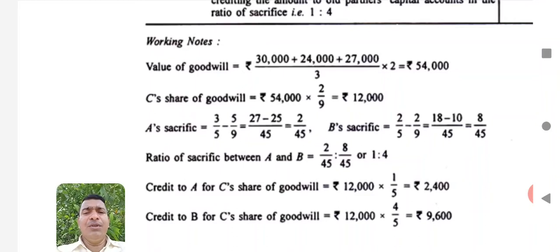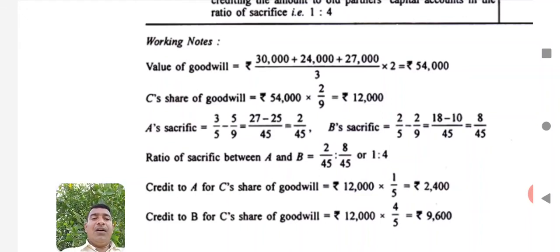So now let us continue with A's sacrifice. A's sacrifice is equal to his old share minus his new share. That means 3 by 5 minus 5 by 9 is equal to 2 by 45. Then B's sacrifice is equal to 2 by 5, that is his old share, minus his new share 2 by 9 is equal to 8 by 45. So the sacrifice ratio will be 2 by 45 is to 8 by 45, or in the simplified form it is 1:4. 1:4 is the sacrifice ratio.